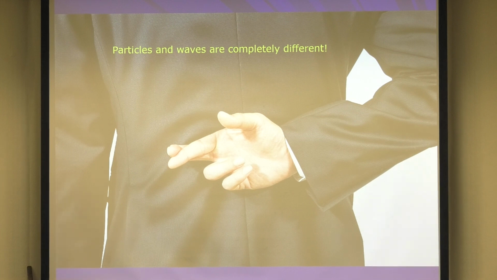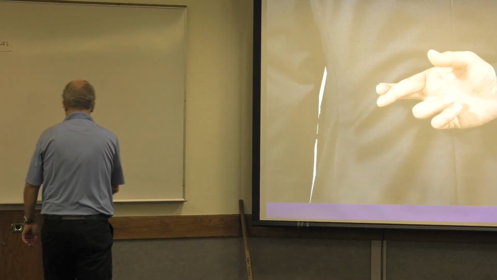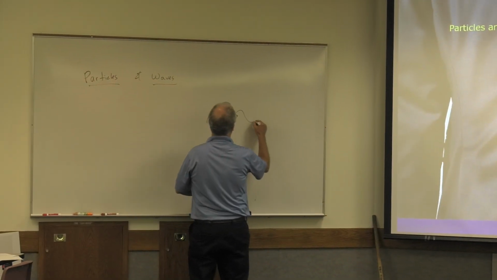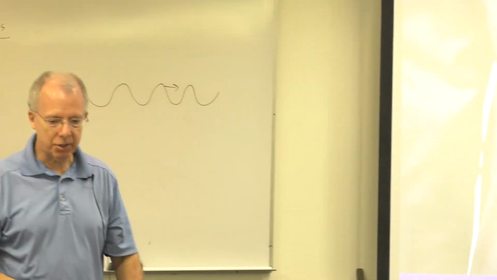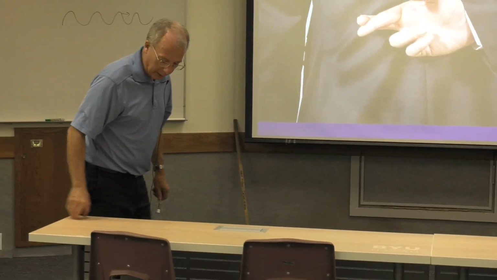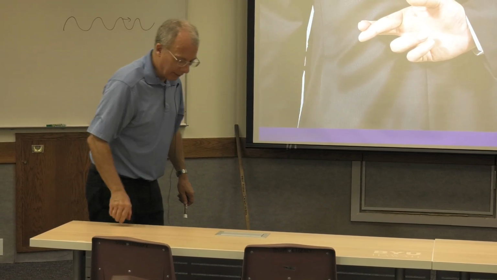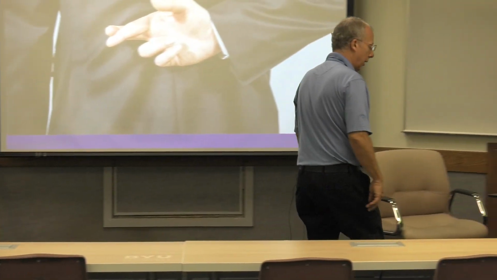All right, so we want to basically look at two types of waves, longitudinal and transverse. So if I had a piece of rope attached to a doorknob, and I go like that, that's called a transverse wave. It would look like this, right? And you see the disturbance moving along. On the other hand, if I had a spring, like a slinky, and I just would go like this, you'd see the disturbance go like this. So let me show you a video.